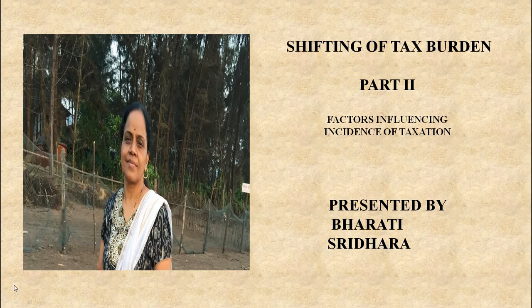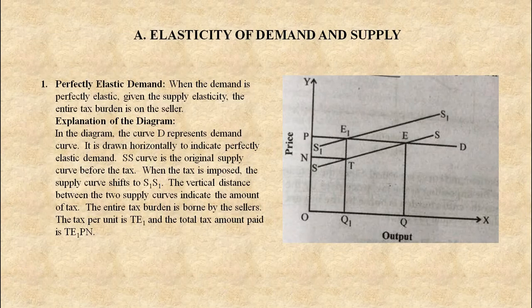Welcome back, students. This is part 2 of the topic shifting of tax burden. In the last part, I told you about impact, incidence and shifting. So now we are going to discuss the shifting of tax burden, or factors influencing incidence of taxation. Here we have to discuss under the point elasticity of demand and supply.